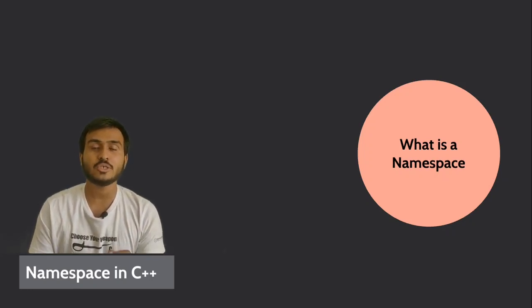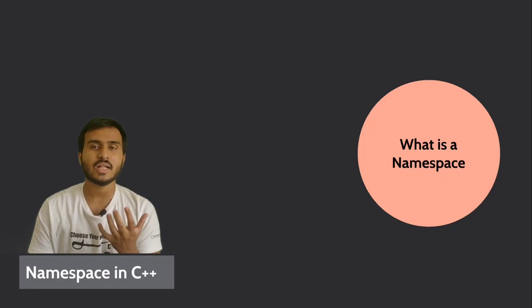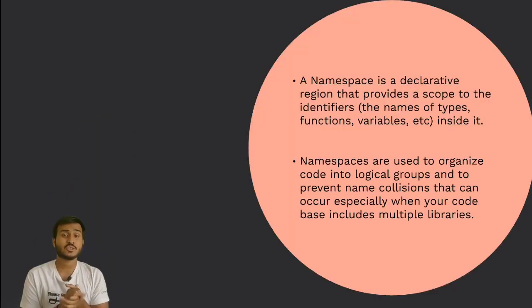So let me take you to a small presentation which I have created, and let's see what namespaces are in C++. If we look at the definition, a namespace is nothing but a declarative region that provides a scope to the identifiers. Okay, so a namespace is nothing but a declarative region which provides scope to the identifiers.